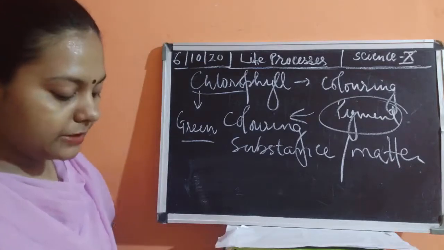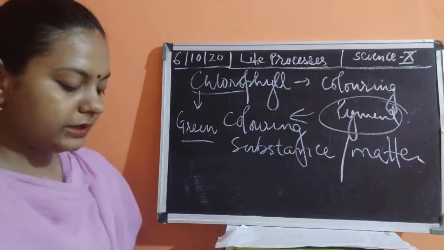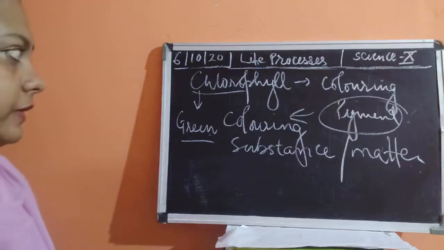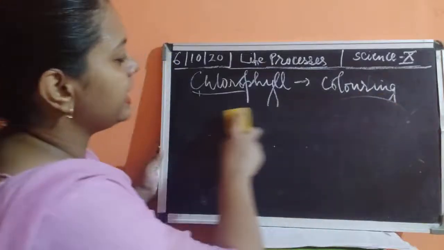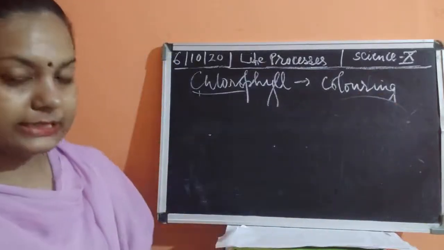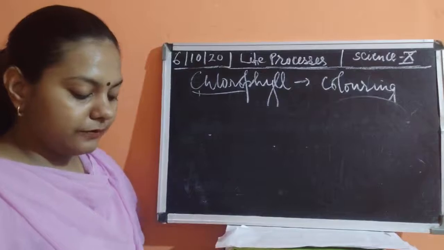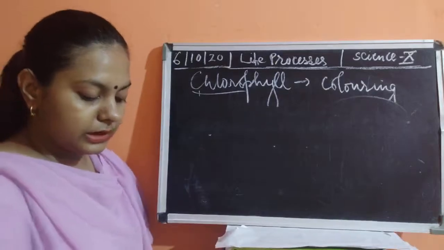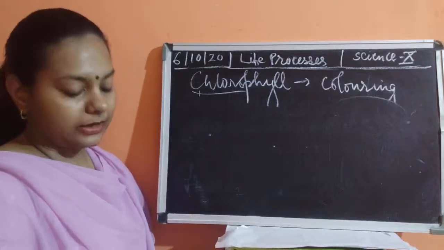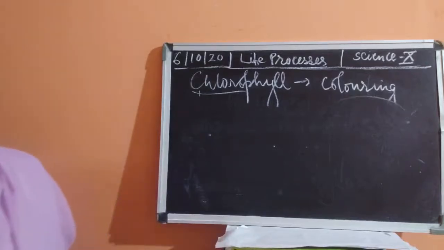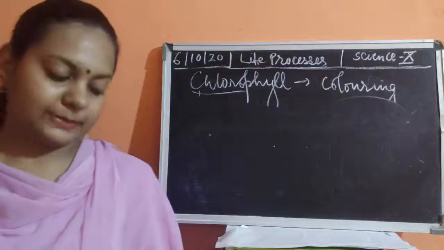Then after that there are different types of chlorophyll. So how many types of chlorophyll can you understand here? There are chlorophyll A, chlorophyll B, chlorophyll C, D, E and F. Also there is one more type that is called bacteriochlorophyll. Some of the bacteria also contain chlorophyll, so that is said to be bacteriochlorophyll.